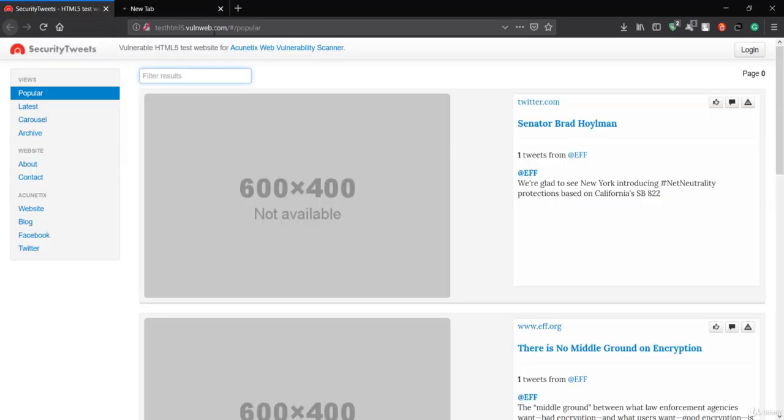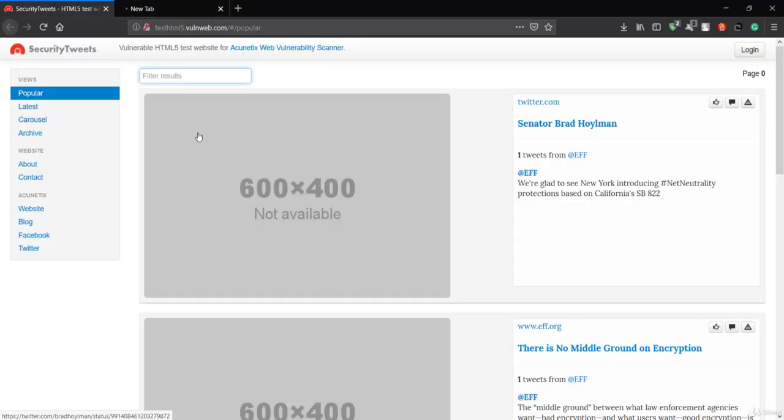So what I just decided is to use the same website, but in this case to test for a couple of things over here. It is the same website that is made by Acunetix, but in this case it is made for the vulnerability scanner for Python and JavaScript. So let's try this website, which is the same website over here.